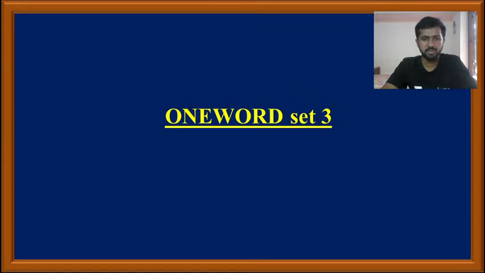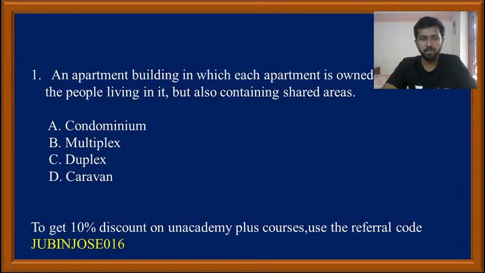who is buried. So we have a few more questions, only 4 or 5 questions, so let us solve that also. An apartment building in which each apartment is owned separately by the people living in it, but also containing shared areas. So there is a building, there will be a shared area, common area, and also separate area. So you need to give the one word for that. Condominium, multiplex, duplex, caravan. Which among the following is the right one? Please comment.